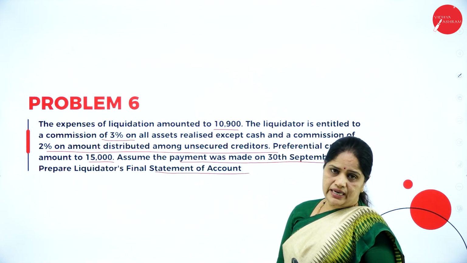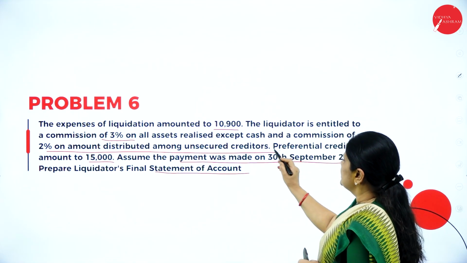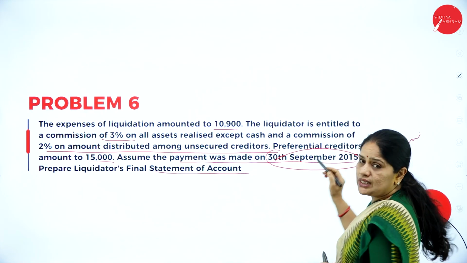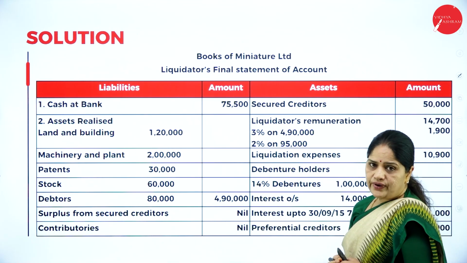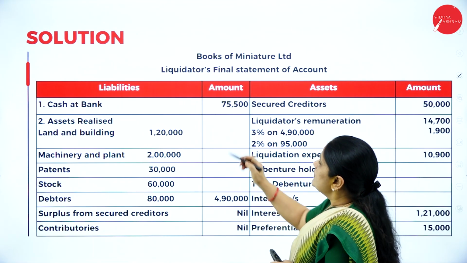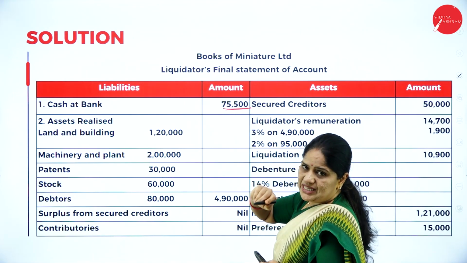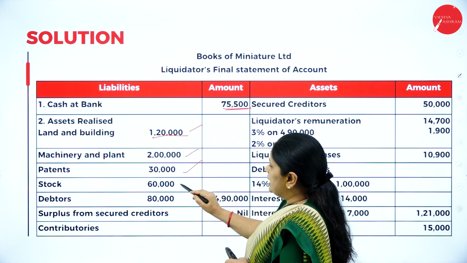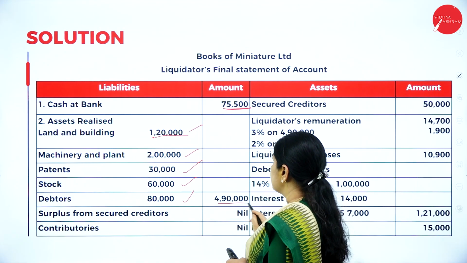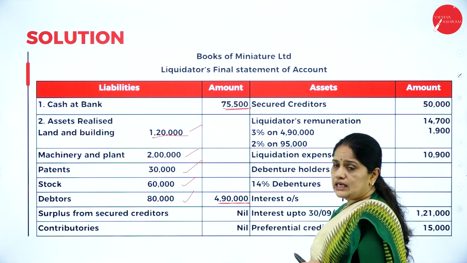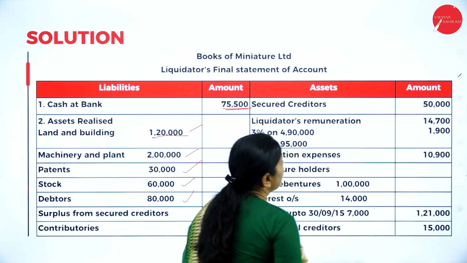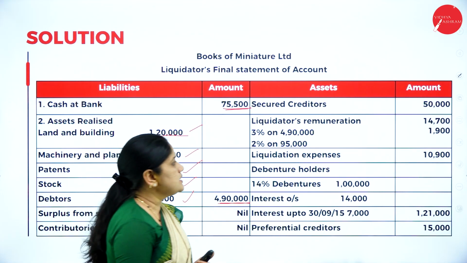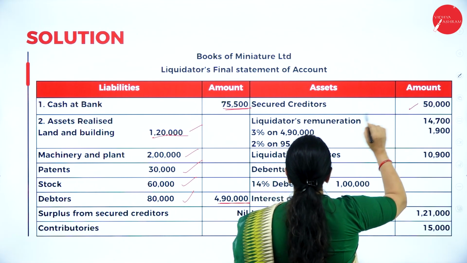Prepare liquidator's final statement. Whenever they mention the date, it means that debenture interest has to be paid up to this date. So we have the liquidator's final statement of account. Whatever is the balance sheet value we will mention here, then assets realized: land and buildings, plant and machinery, patents, stock, debtors. So the total assets comes up to 4,90,000. Now in this side, we have the secured assets. So the buildings, out of that partly secured it is 50,000. So I'll mention it here.